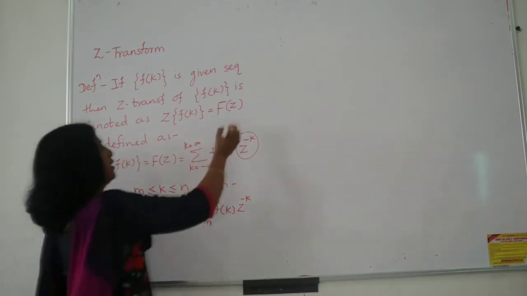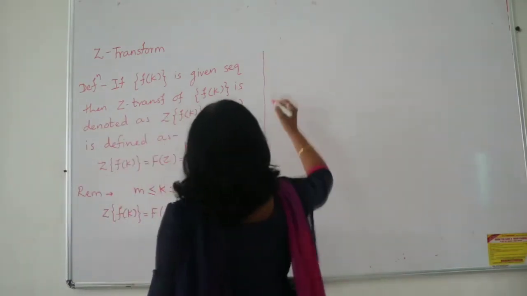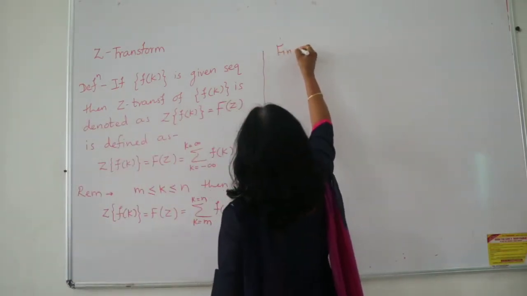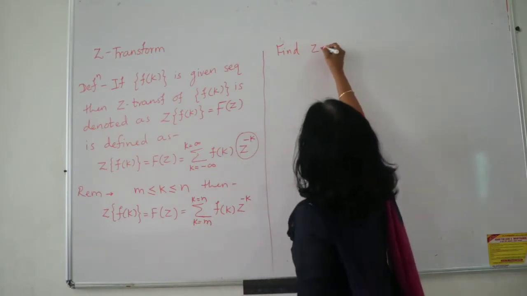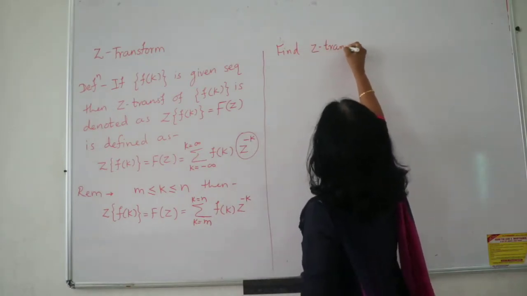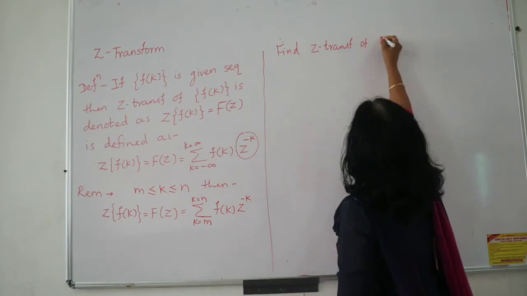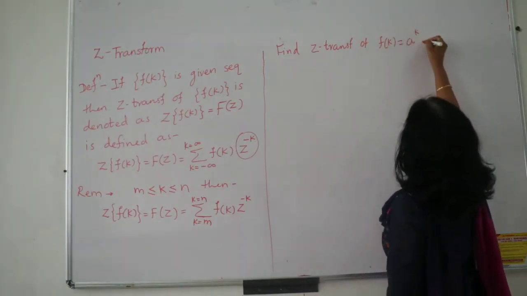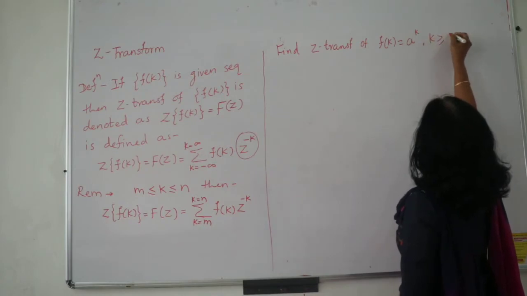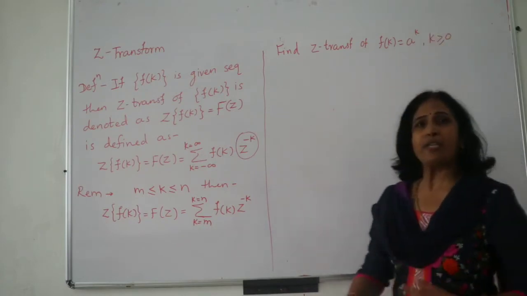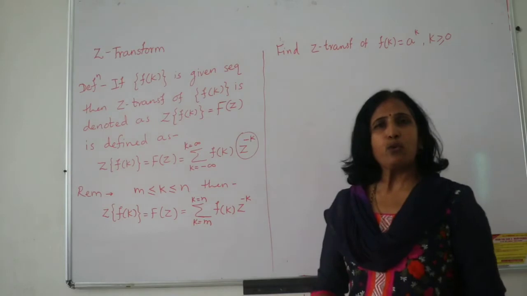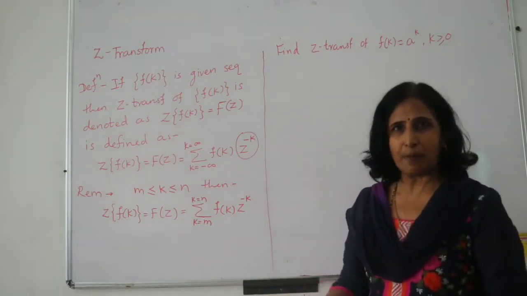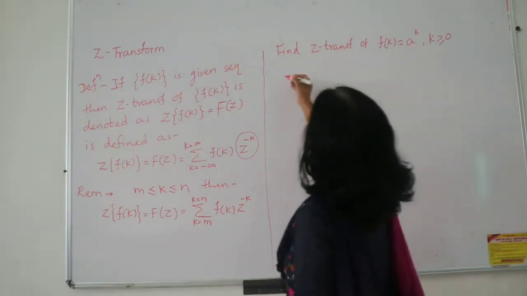So for that, I will take the very first example. Find the Z transform of f of k is equal to a raised to k, where k is greater than or equal to 0. With this we will derive the formula also, and simplify the example. So how will you do that? See here.